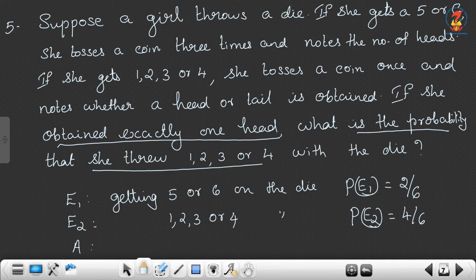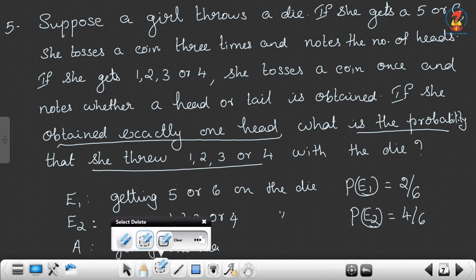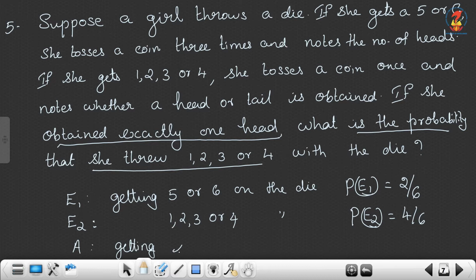Now, what is A? If she obtained exactly 1 head. So, getting 1 head, that is A, exactly 1 head.